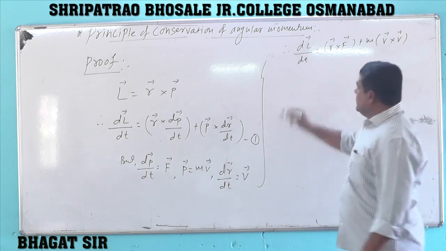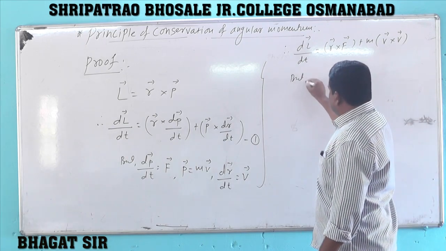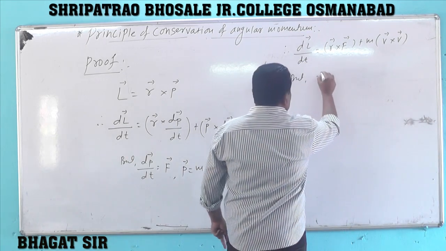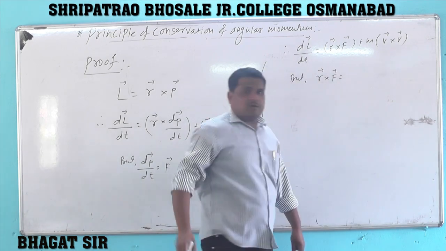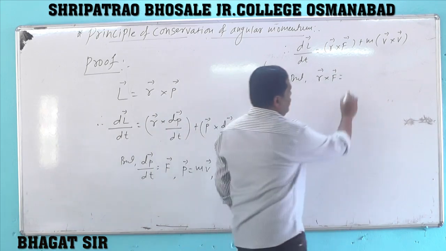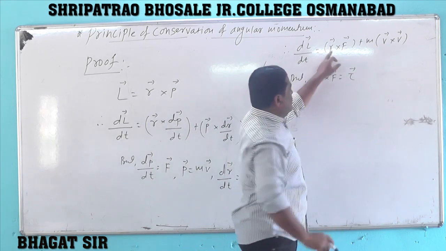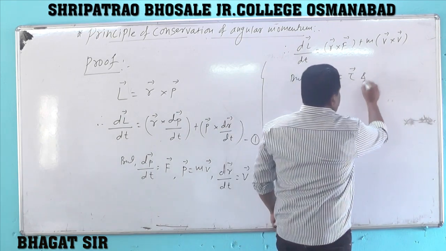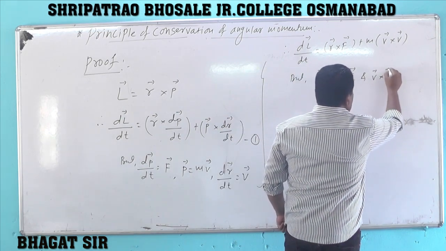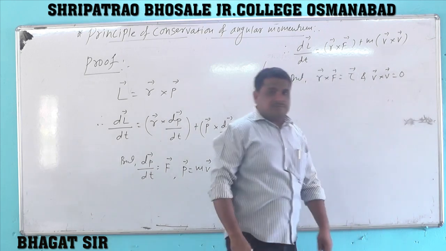Okay. But we know that vector r cross vector F is nothing but moment of a force, which is nothing but torque. R cross F equals vector torque, and the self cross product, vector v cross vector v, is always 0.